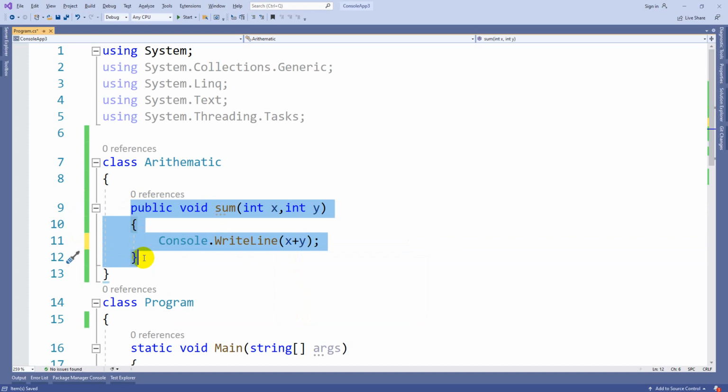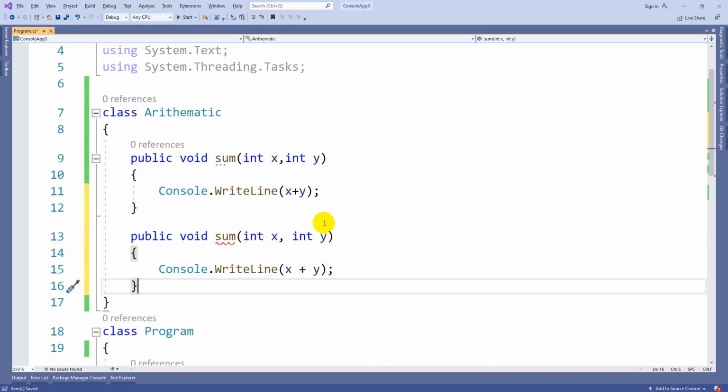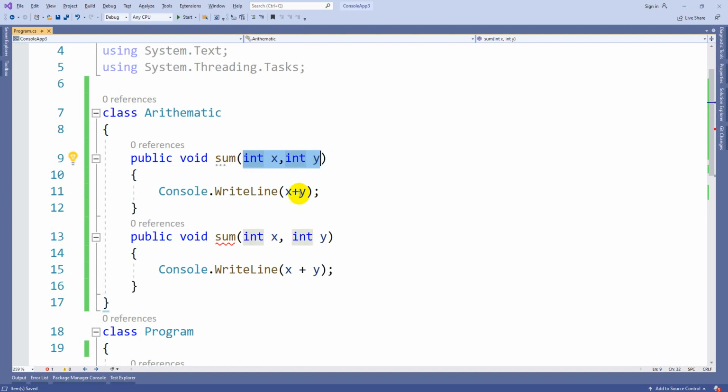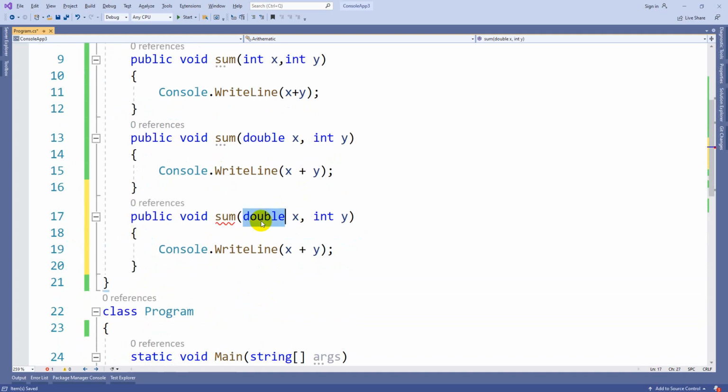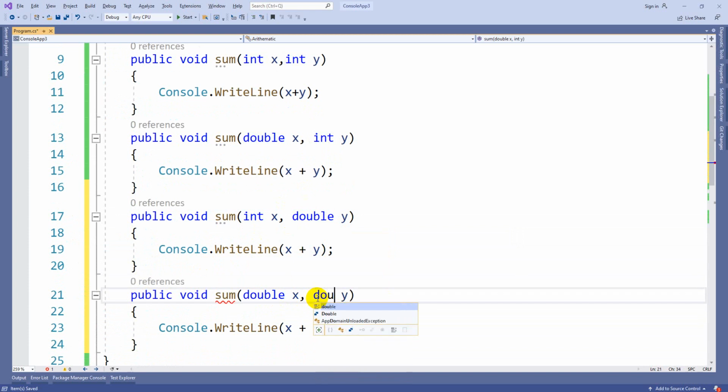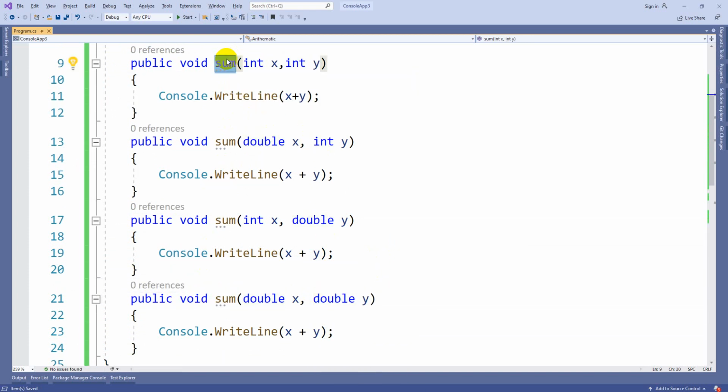Now if you write the same definition again, our compiler is going to throw an error, because we already have a sum method with two integer types. If I make one a double type, then it won't give you any error. So if I write one more where the first one is an integer and the second one is a double value, and likewise if you have two double values, then in all these four methods the function name is the same, the return type is the same, but they differ by the type of parameters.